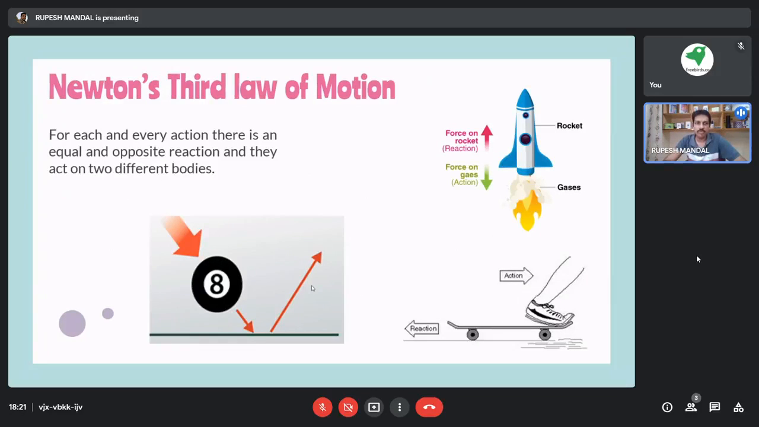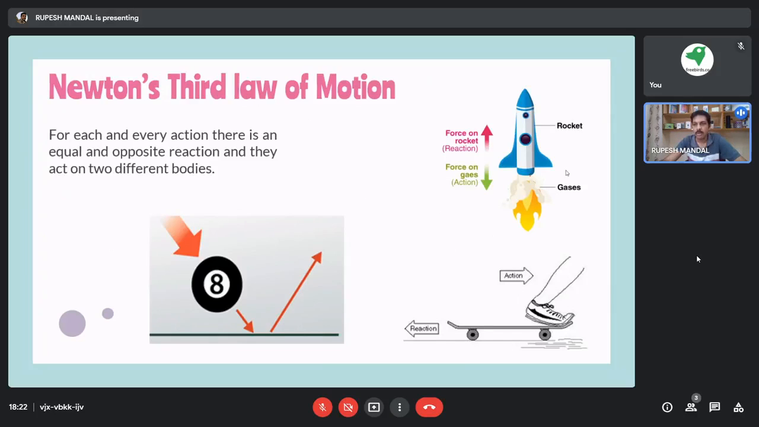Newton's third law of motion is defined as: for each and every action, there is an equal and opposite reaction, and they act on different bodies. Because of this law, we can explain why the rocket moves upward. In the rocket engine, the gases are burned, producing thrust that pushes downward, and that is why the rocket moves upward.